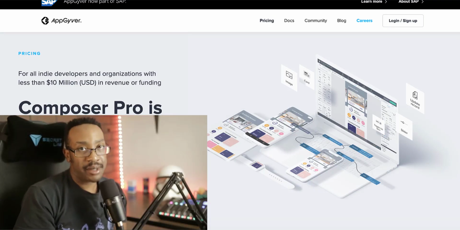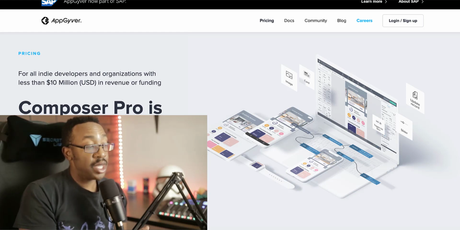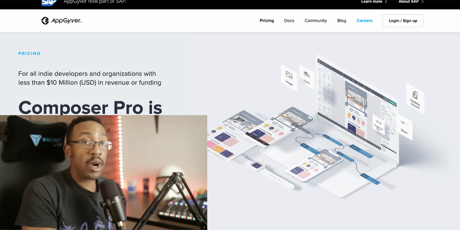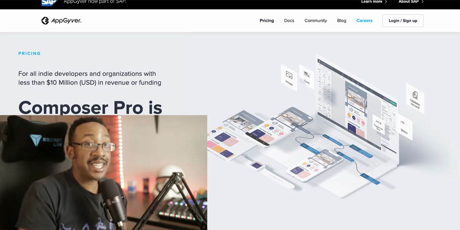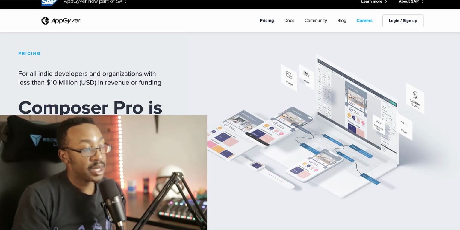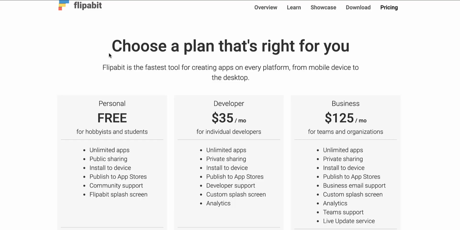When we're looking at pricing with AppGyver, it's pretty hard to beat. It can be free for you up to making $10 million. Quite a few businesses fit in that frame, less than $10 million of revenue. You can use the Composer Pro for free for life.